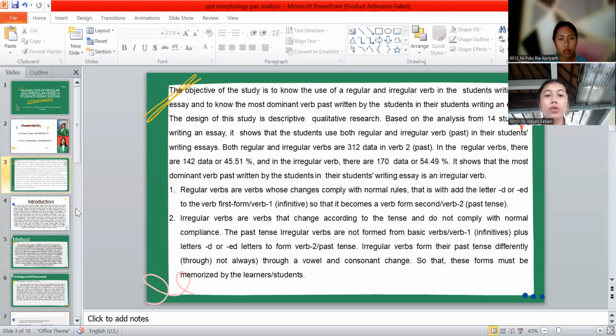The past tense of irregular verbs is not formed from basic verbs or verb 1 plus the letters D or ED to form verb 2 or past tense. Irregular verbs form their past tense differently, not always through a vowel and consonant change, so these forms must be memorized by the learners or students. Next slide.